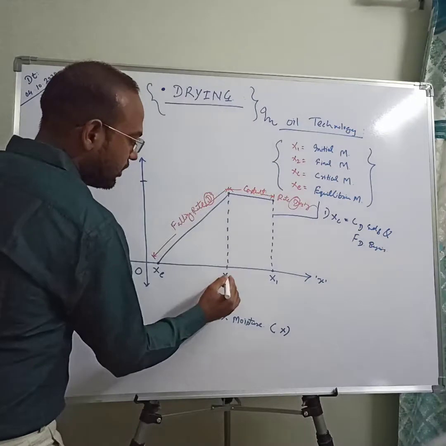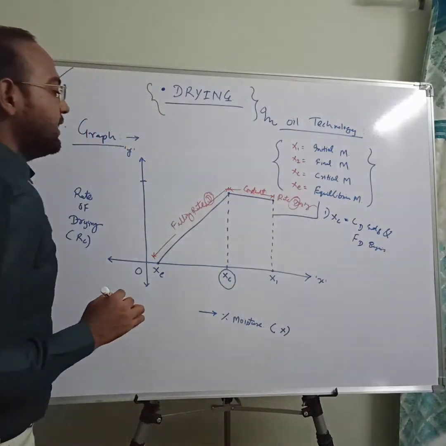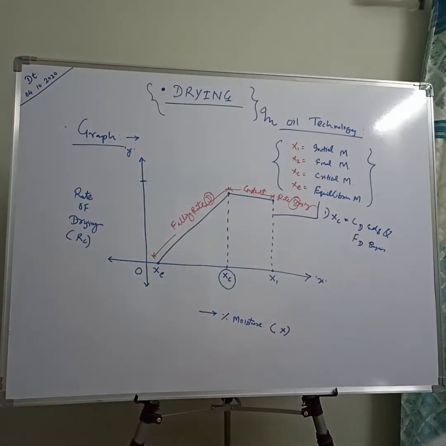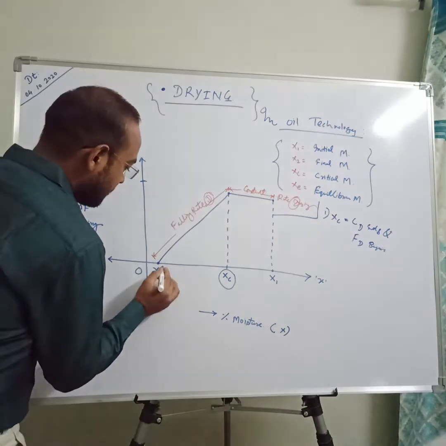This is your actual critical moisture content denoted by XC, where the constant rate drying ends and falling rate drying begins. This is your point, and this is your XE.